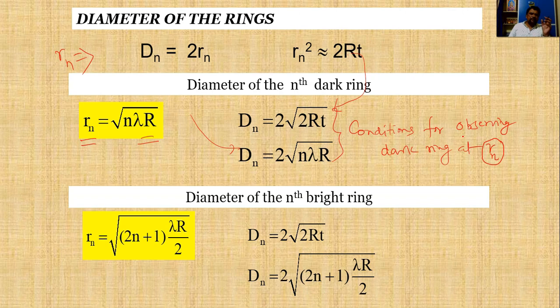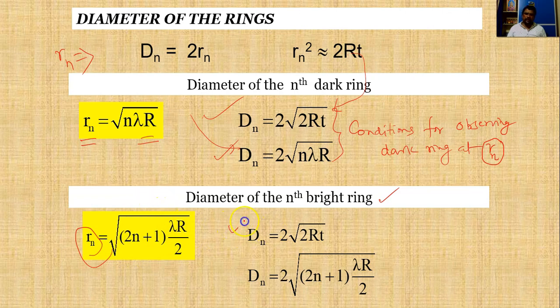If we know that Rn value, then conversely we can tell whether it is a dark ring or a bright ring. If that particular Rn value meets these parameters, that will definitely be a dark ring. And for a bright ring, we use the same analogy: Rn is equal to square root of (2n plus 1) lambda r by 2.